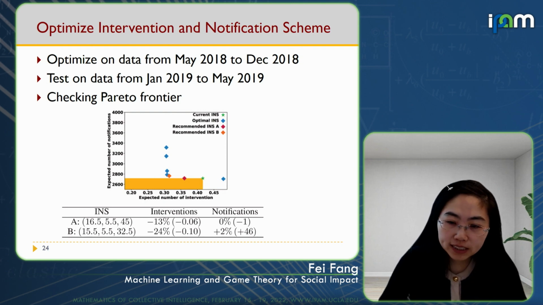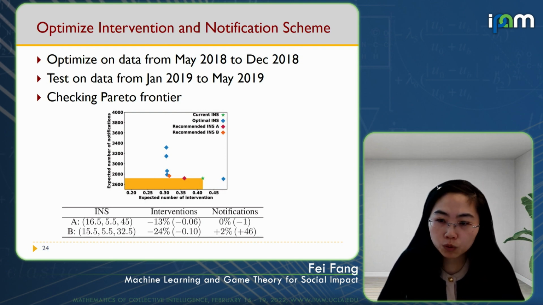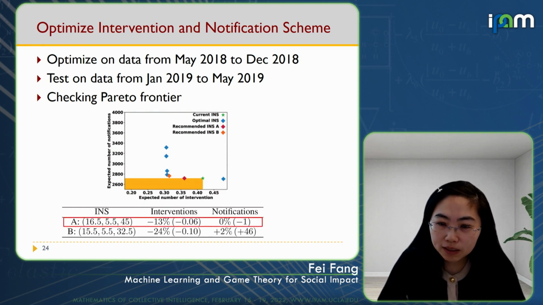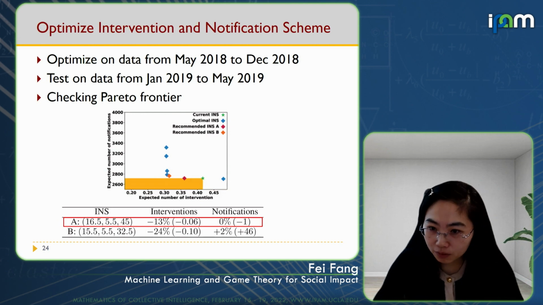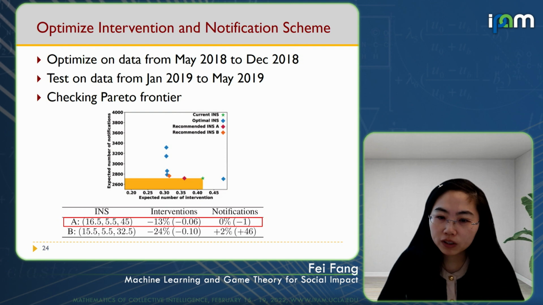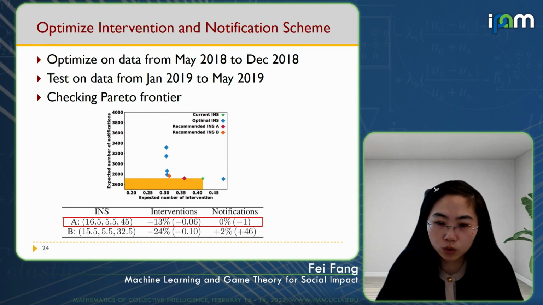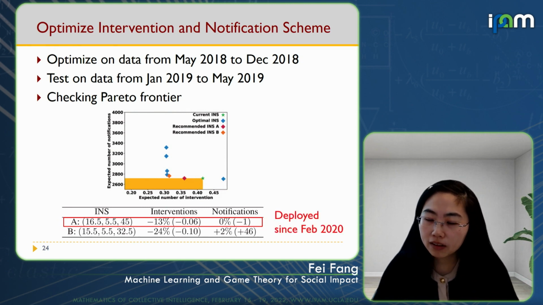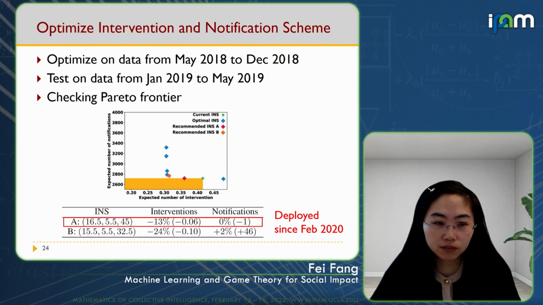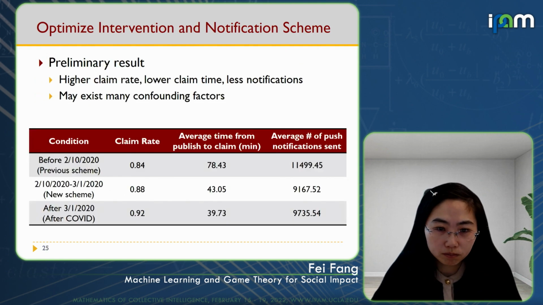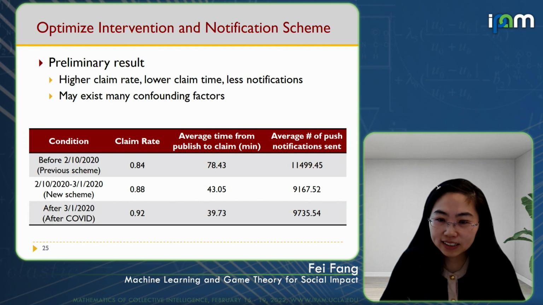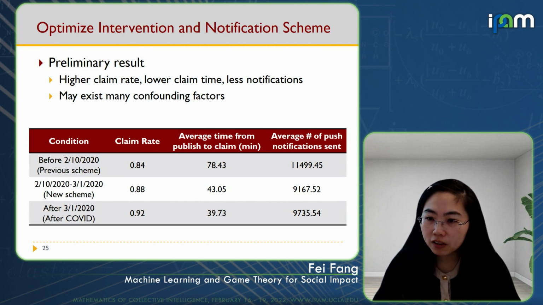We show that if we send the first wave of notifications to volunteers within 5.5 miles of the pickup location, wait for 16.5 minutes to send the second wave, and ask the human dispatcher to intervene 45 minutes before the pickup deadline, we can hopefully reduce human interventions without increasing the volunteer notifications. This new scheme has been deployed by 412 Food Rescue since February 2020. We collected and analyzed the data before and after the deployment of this new scheme.